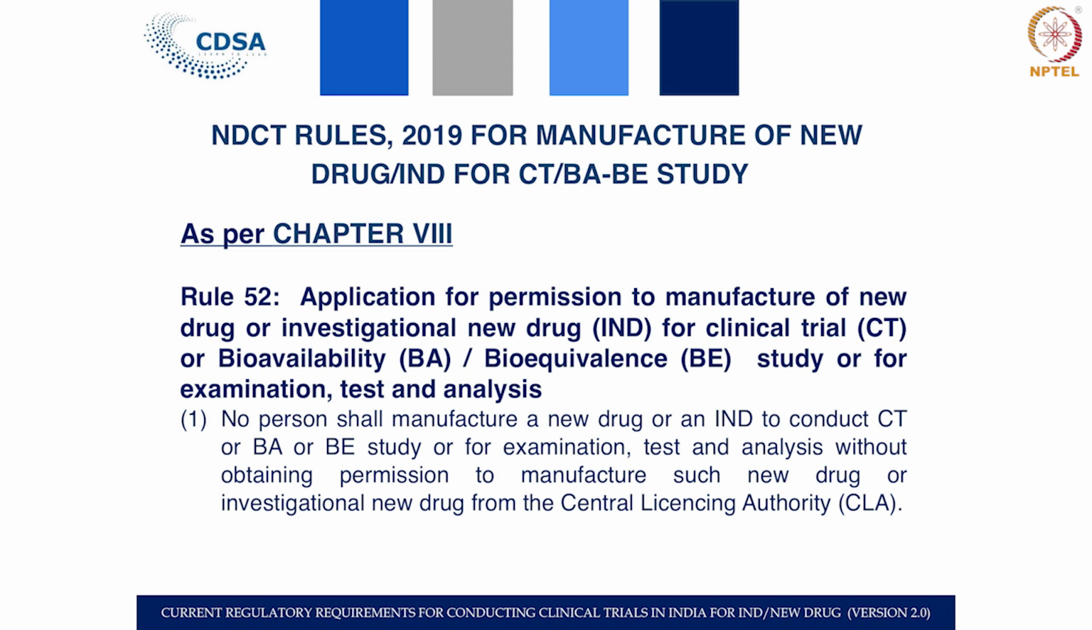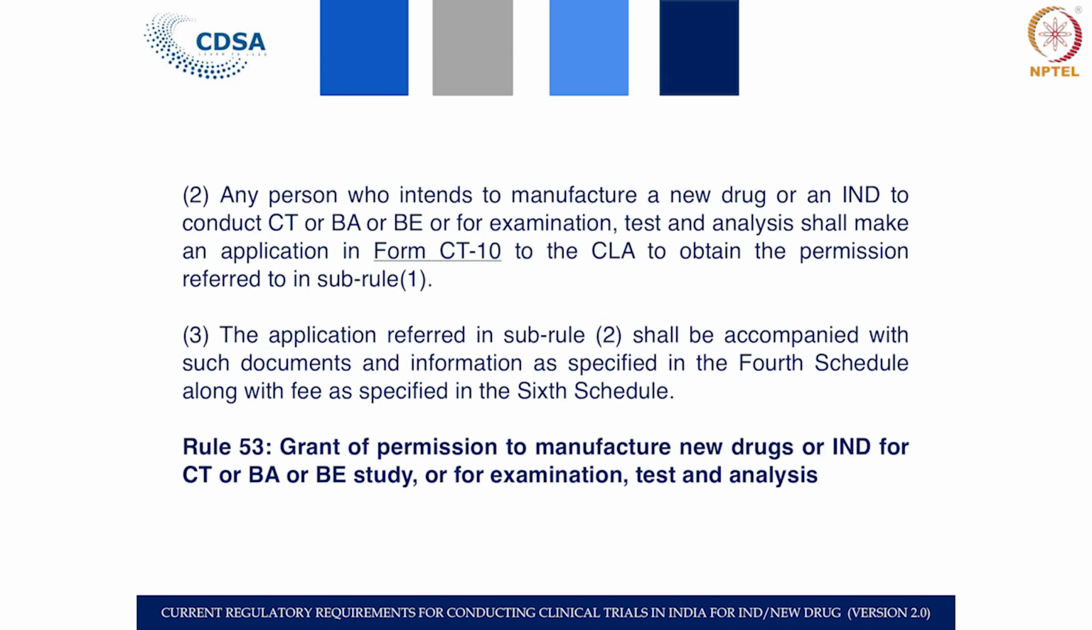So, starting with Rule 52, what does it say? It says the application process. So, what is that application process? It says that you cannot manufacture any new drug or investigational new drug in the country for a clinical trial unless you are permitted by CDSCO, the Central Licensing Authority. So, no person can manufacture any new drug in the country without the permission of the regulatory authority, that is the Central Licensing Authority. Also, what is the form for that?